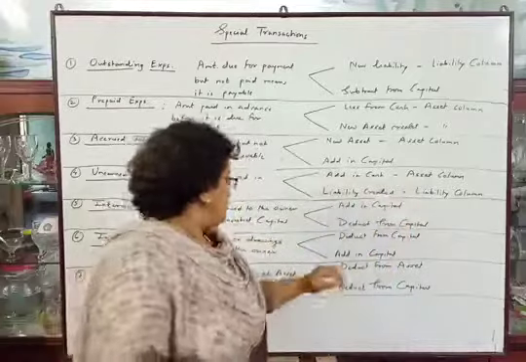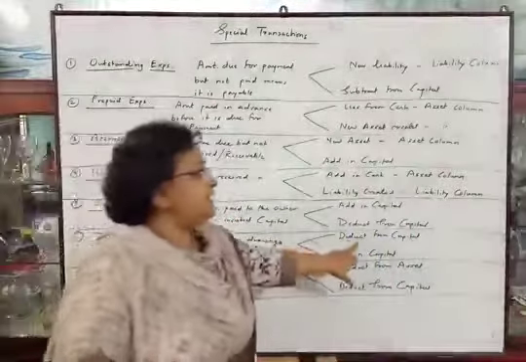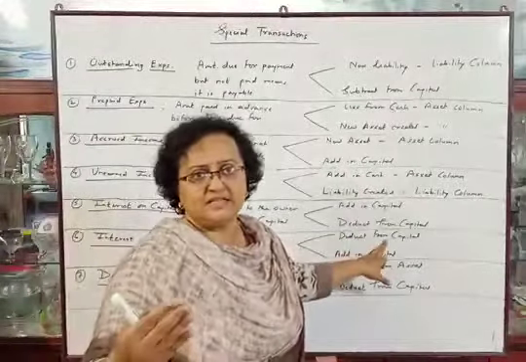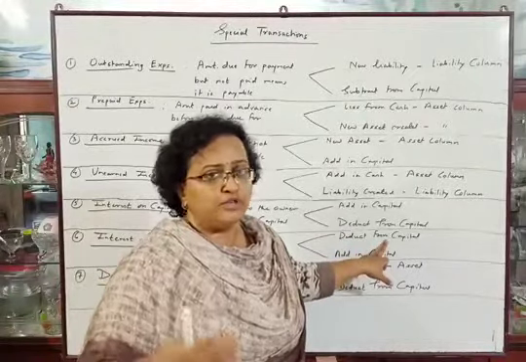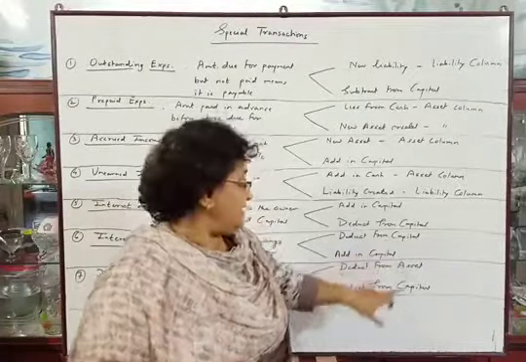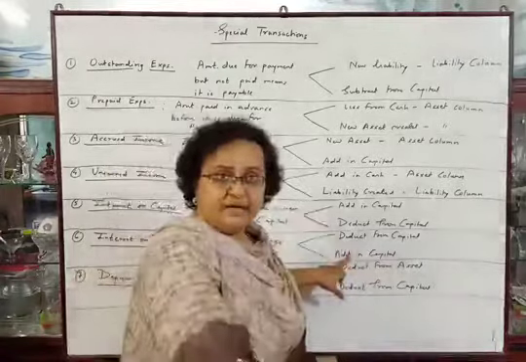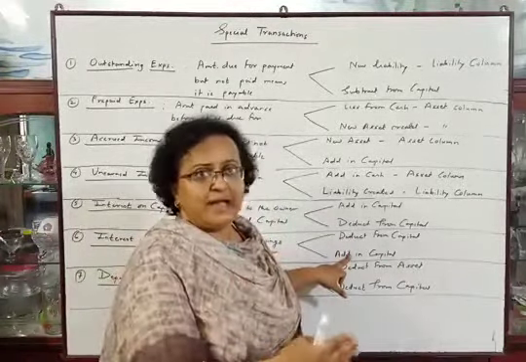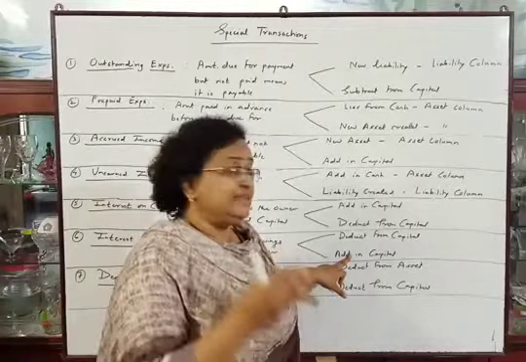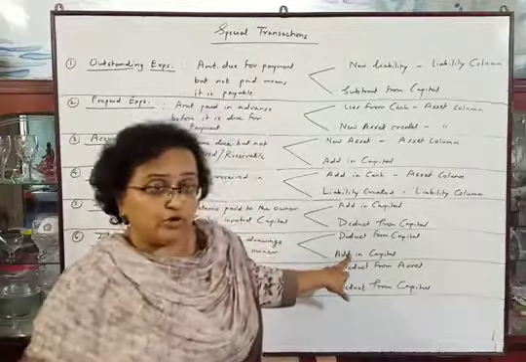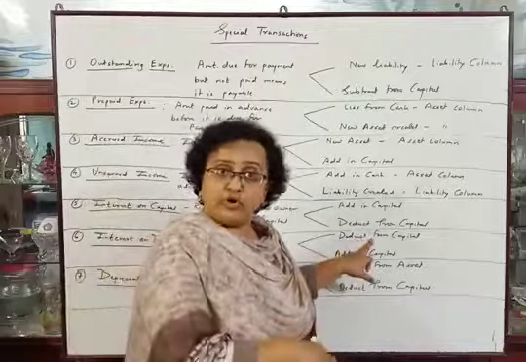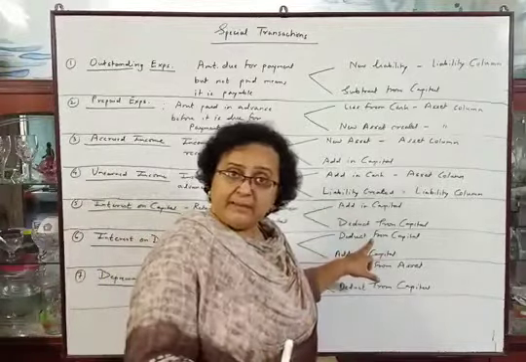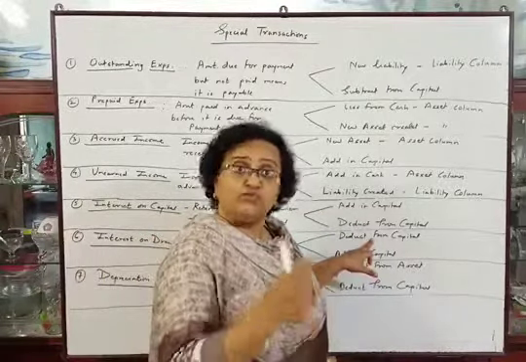So first, deduct from capital as his capital is reducing due to the charged interest, and then secondly, add in capital because it is income of the business and all incomes will be added in capital. So it will be added in capital from the business point of view, and from the owner's point of view it will be deducted from capital as it is an expense of the owner.